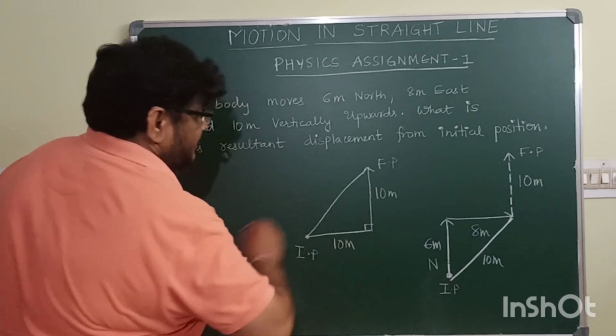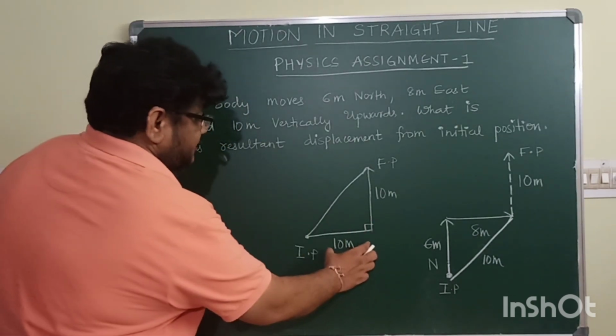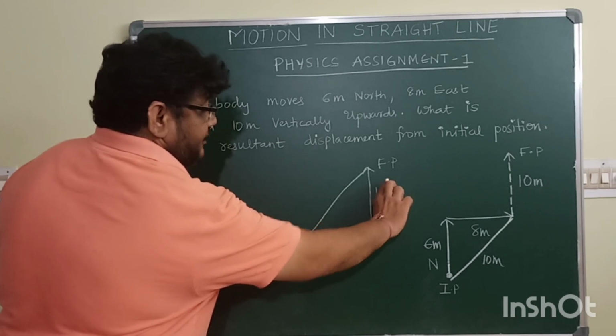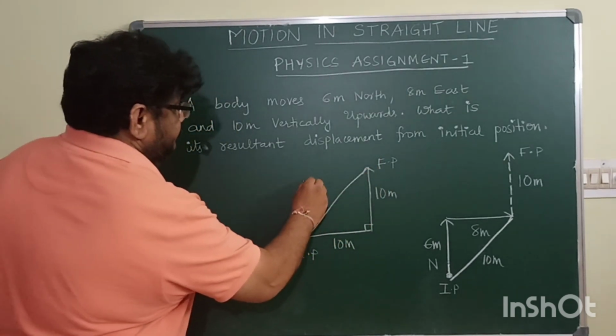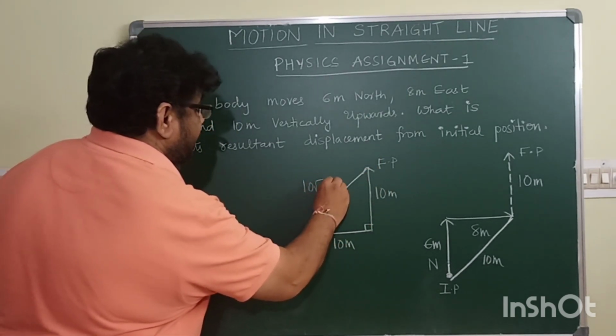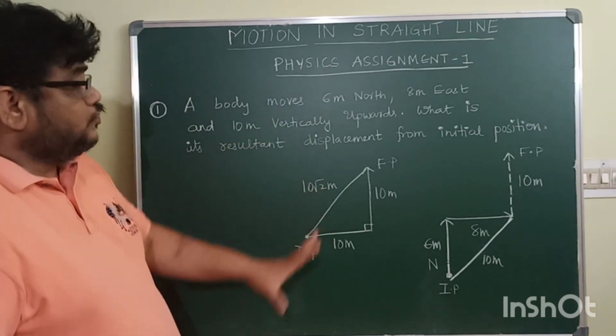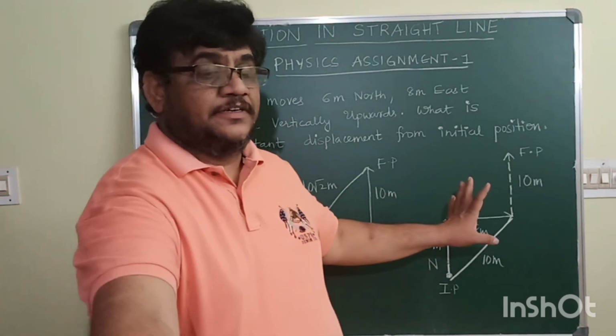Again, it's a right angle triangle. So one side is 10 meter, another side is 10 meter. Then the length of hypotenuse will be 10 root 2 meter. So 10 root 2 meter is the resultant displacement.